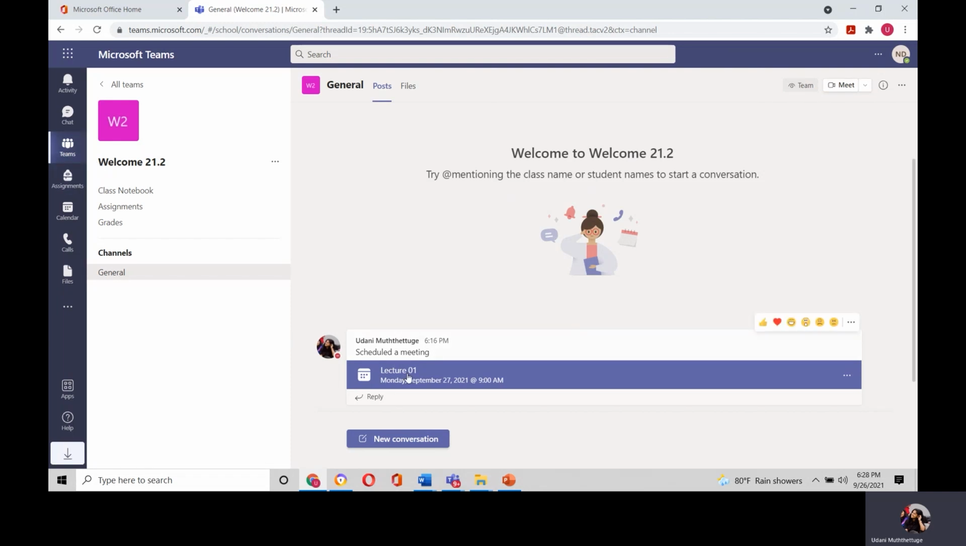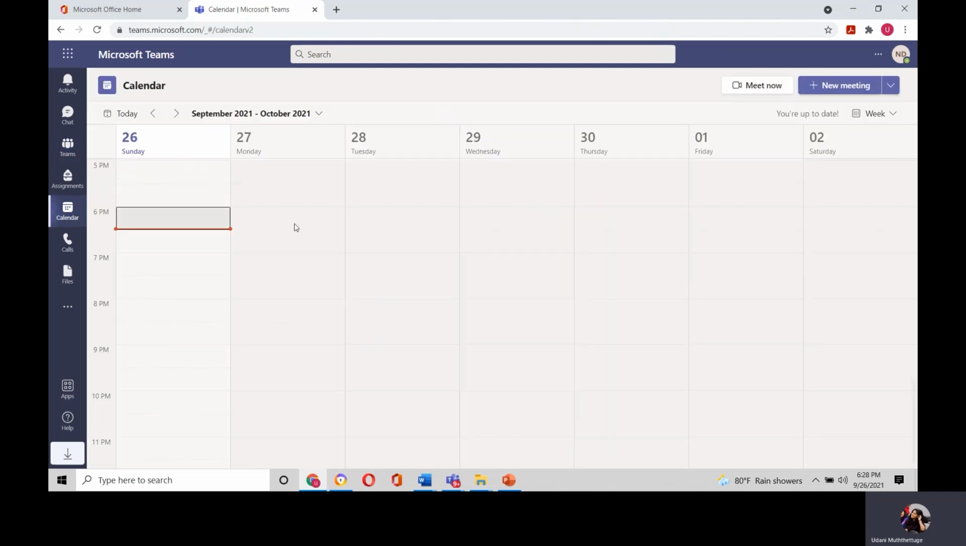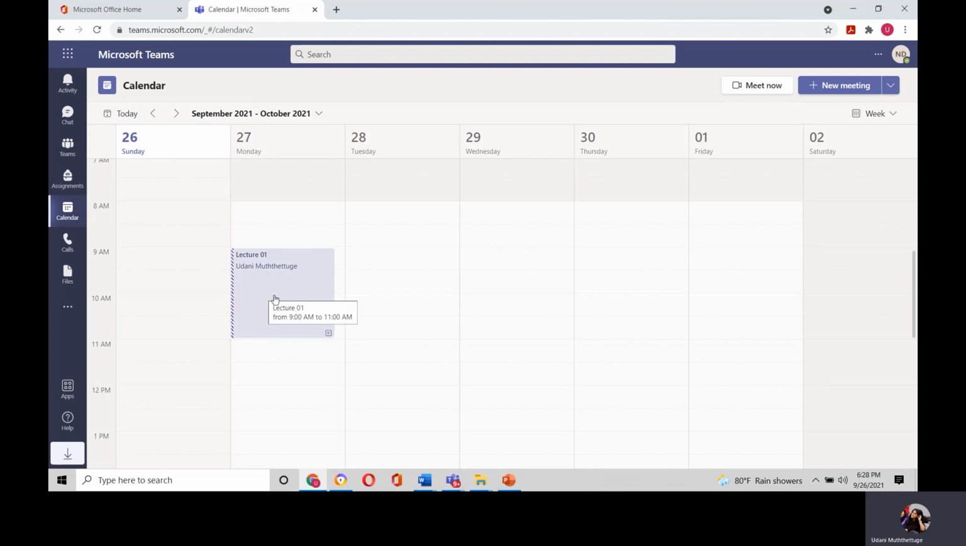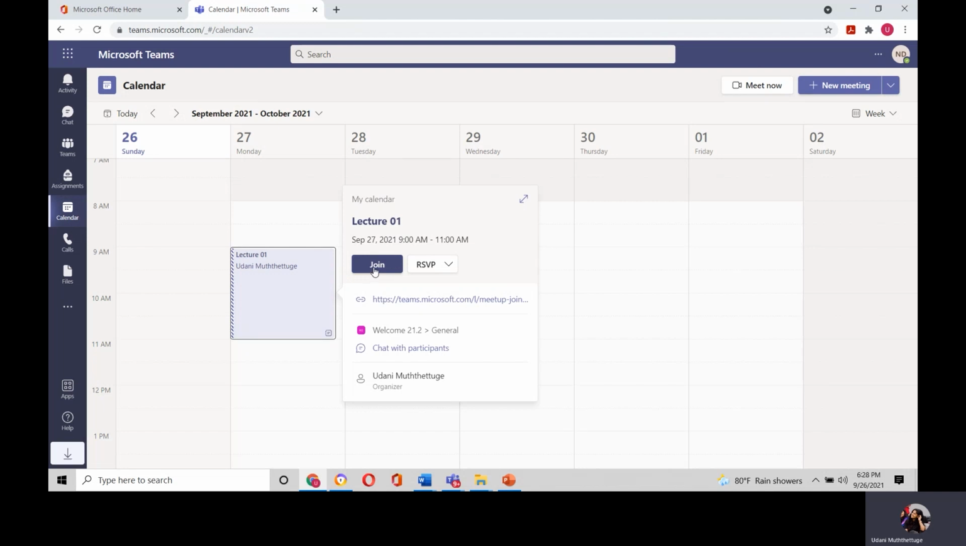And not just from here, students, you can also see all the scheduled meetings from your calendar. When you click on the calendar, you will be able to see the scheduled lecture. So if you want to join the lecture, you can also join from here. You just click on the purple color tab. So 9 to 11 on 27th, you have a lecture. You can click on it and click on join.